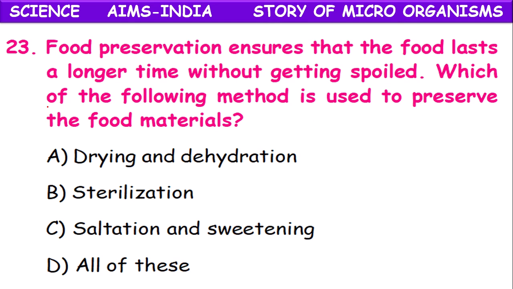Food preservation ensures that the food lasts a longer time without getting spoiled. Which of the following methods is used to preserve the food materials? Drying and dehydration, sterilization, salting and sweetening. All of these. Yes. Food preservation, nowadays, modern technologies we are using. Okay. So almost all these methods are food preserving methods only.